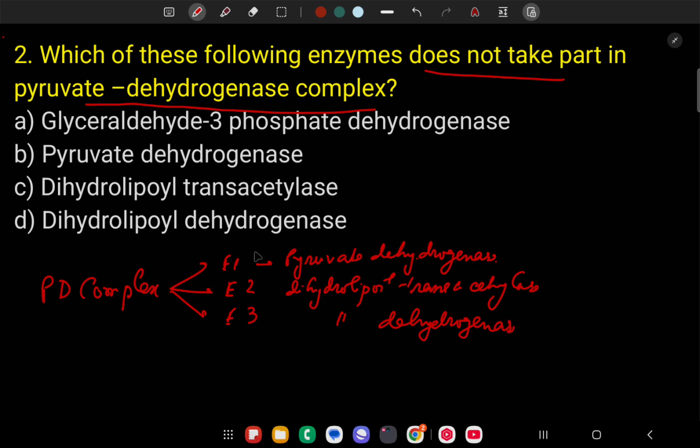These three enzymes are combined to form the pyruvate dehydrogenase complex. So here, which of these following enzymes does not take part in the pyruvate dehydrogenase complex? Glyceraldehyde 3-phosphate dehydrogenase is a glycolytic enzyme that does not take part in the synthesis of the pyruvate dehydrogenase complex. Okay.